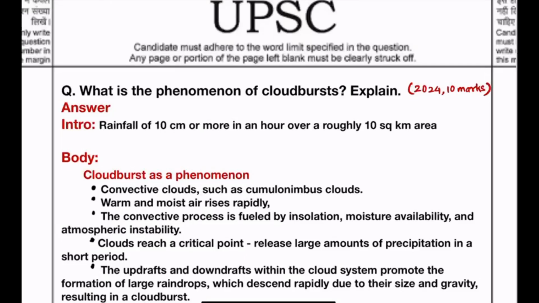Hello and welcome. Let us discuss this question that was there in 2024 GS1 mains paper and was asked for 10 marks. That is, we have to write in 150 words. The question is, what is the phenomenon of cloudbursts? Explain.